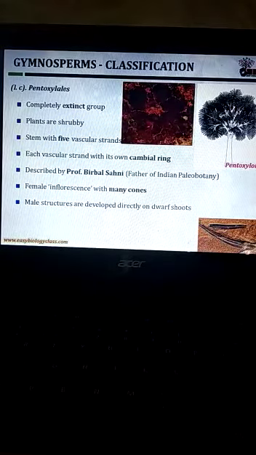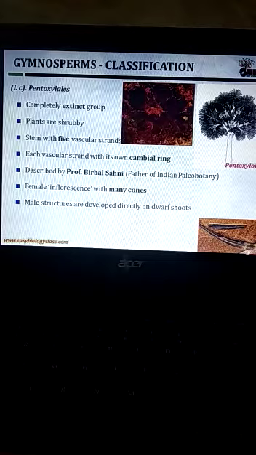Next, Pentoxylales. This is also a completely extinct group. Plants are shrubs in nature. The stem has five vascular strands, each vascular strand with its own cambial ring. The female inflorescence has many cones. It was described by Professor Birbal Sahni. He was the father of Indian paleobotany. Many structures are developed directly on dwarf shoots.